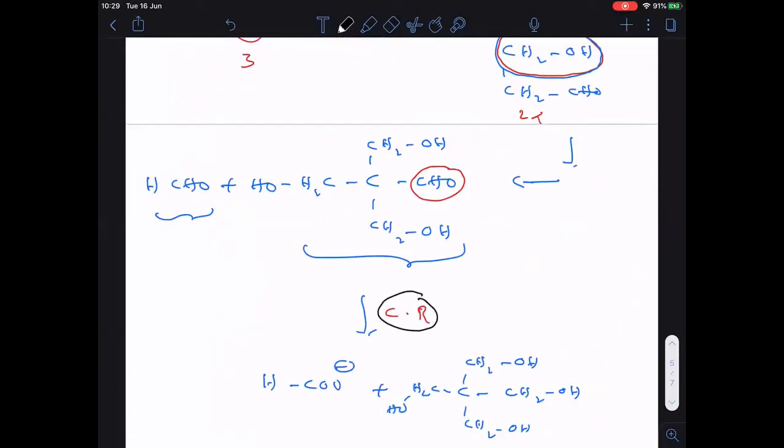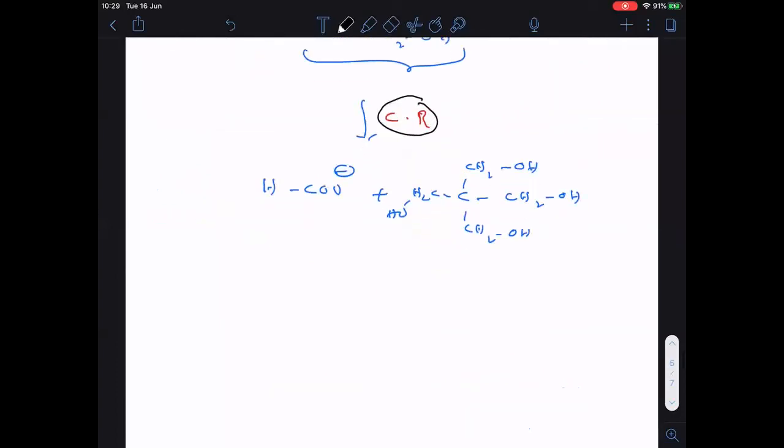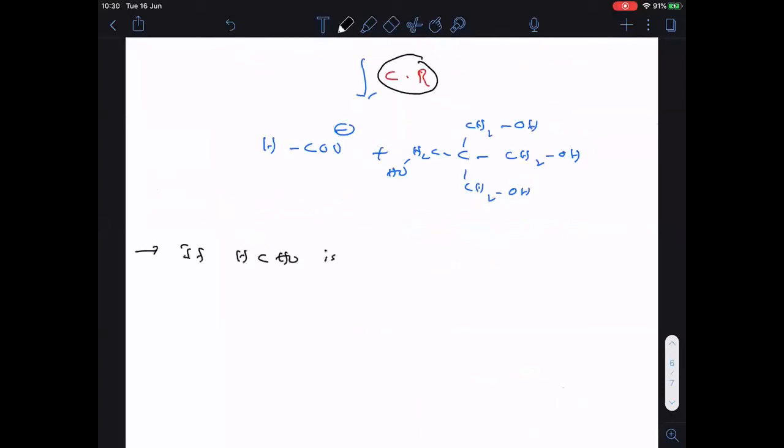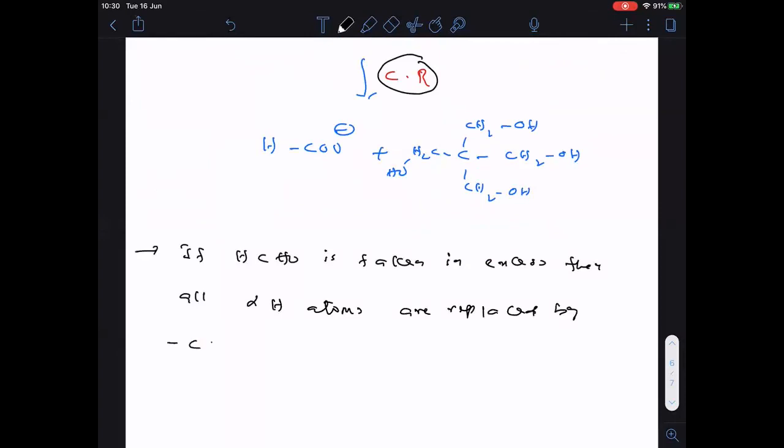Clear, everyone? So now I can come to a conclusion. Here I am writing this: if formaldehyde is taken in excess, then all alpha hydrogen atoms are replaced by what?